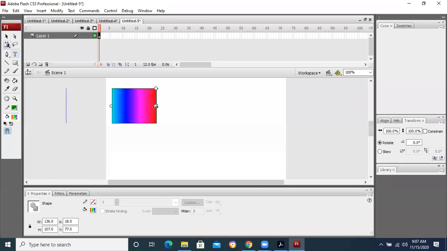Can you see this? We can have multiple colors in one object. How am I doing this? Just because I have selected this tool, the gradient transform tool, which is basically used for free transform of colors. I am not changing the shape of the object. I am changing multiple colors in it.